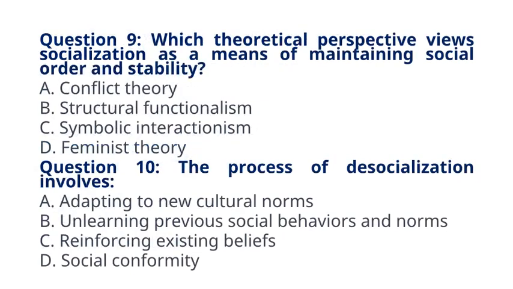Question 9. Which theoretical perspective views socialization as a means of maintaining social order and stability? A. Conflict theory. B. Structural functionalism. C. Symbolic interactionism. D. Feminist theory. The correct answer to question 9 is option B. Structural functionalism. Explanation: structural functionalism sees socialization as essential for maintaining social order and cohesion.